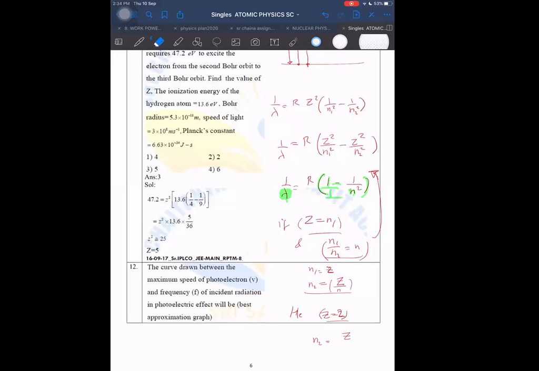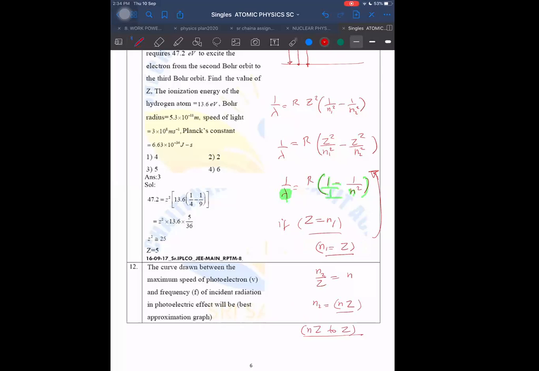Okay, I understood why I am confused here. I wanted to find N here, from where we have to make the transition. I am looking for N. So, right, I understood. N1 is equal to Z and N2 by Z is equal to N. So, N2 is equal to N into Z. Yes, that is right. By comparing, you can see that. So it means I have to make a transition from N into Z to Z number.